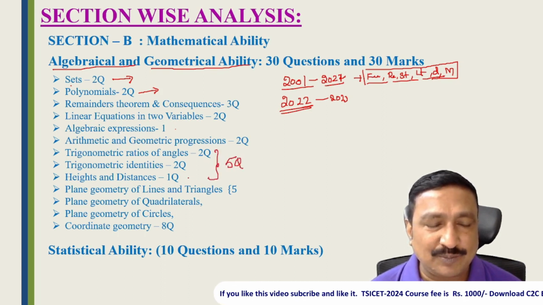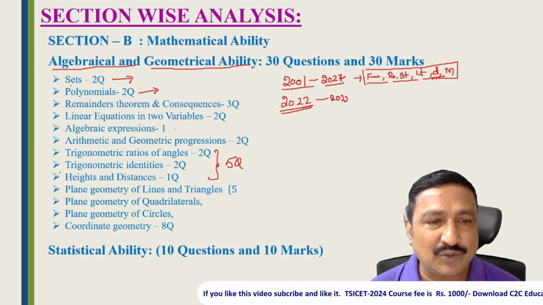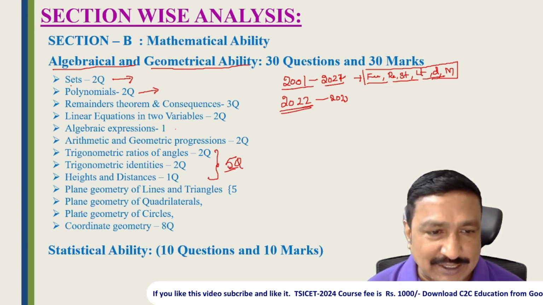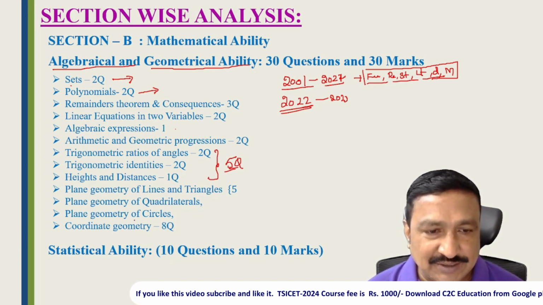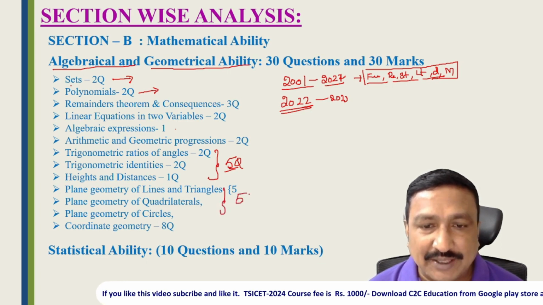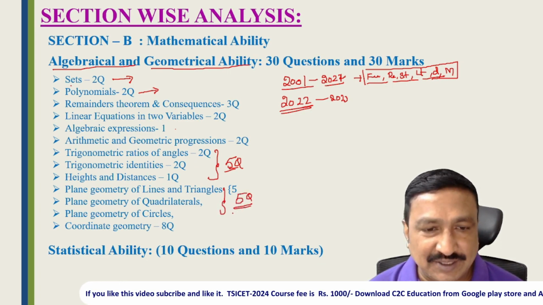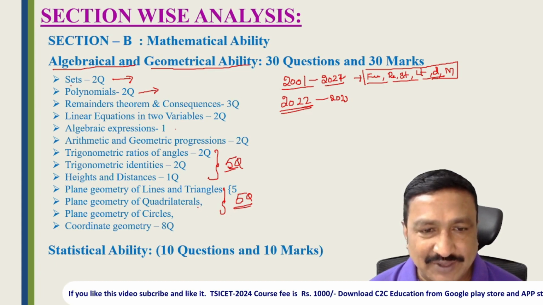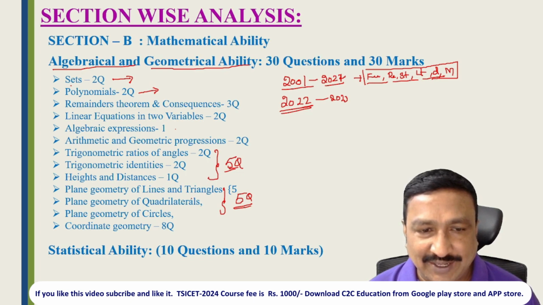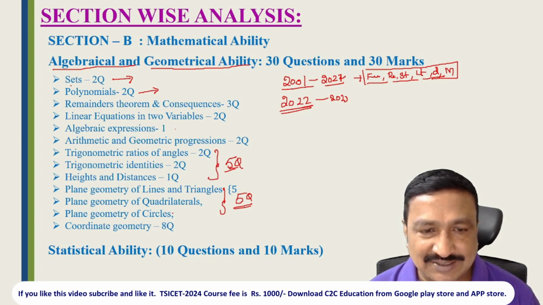So this is the most important for BSc students. If you are very good in trigonometry, you can easily score 5 questions. Plane geometry: lines and triangles, quadrilaterals, circles. From this they will ask 5 questions. So I have seen question papers from last year and the year before. Sometimes they ask questions from pure geometry like lines and triangles, quadrilaterals, circles.